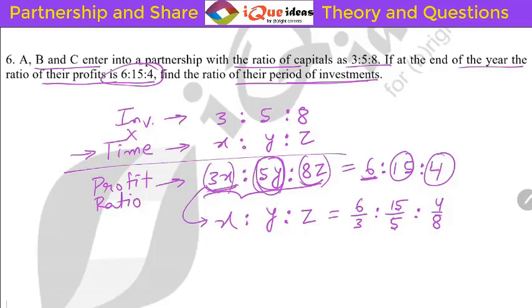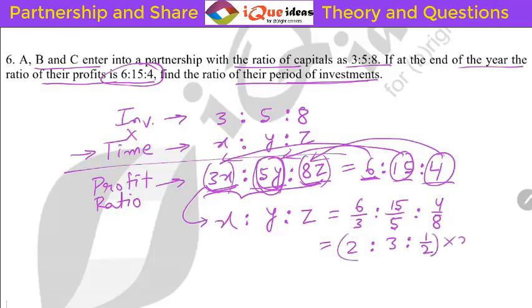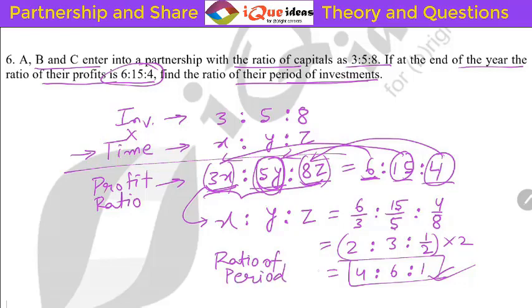Okay, so 3X is to 5Y is to 8Z was 6 is to 15 is to 4. So directly X is to Y is to Z will be 6 by 3, 15 by 5 and 4 by 8. If you simplify, 6 by 3 is 2, 15 by 5 is 3 and 4 by 8 is 1 by 2. So multiply the entire ratio by 2: 2 2s are 4, 2 3s are 6 and 1 by 2 into 2 is 1. So the ratio of the period of their investment is 4 is to 6 is to 1. This is the ratio of time interval, and that is the answer to this question.